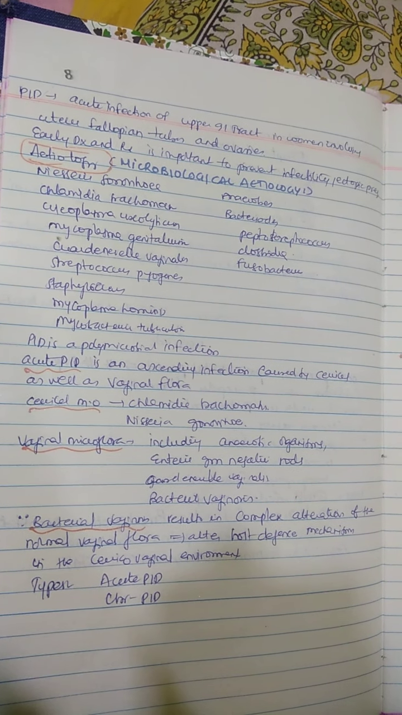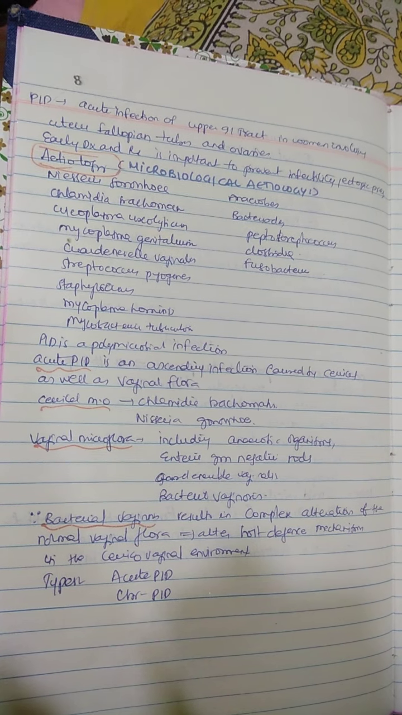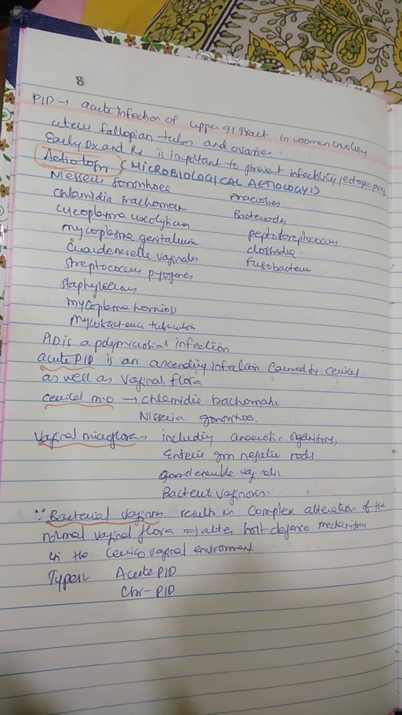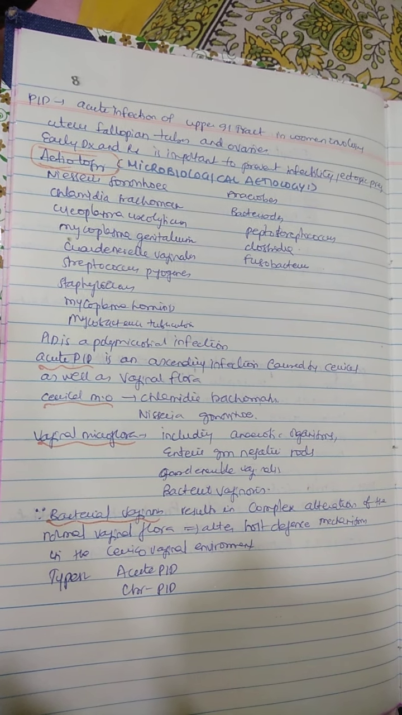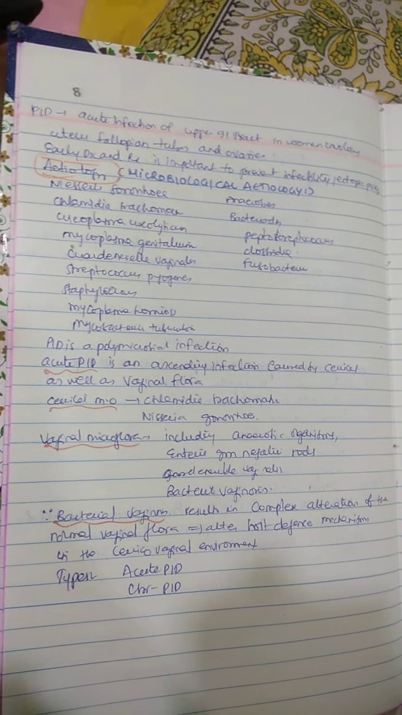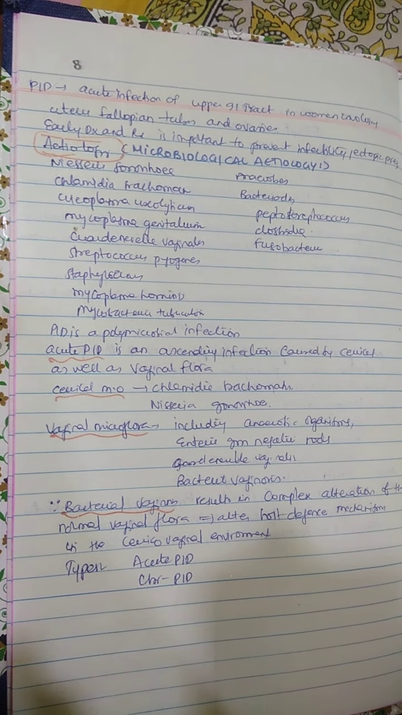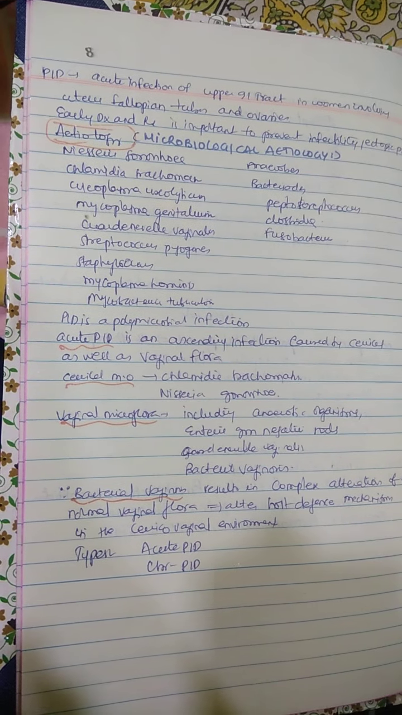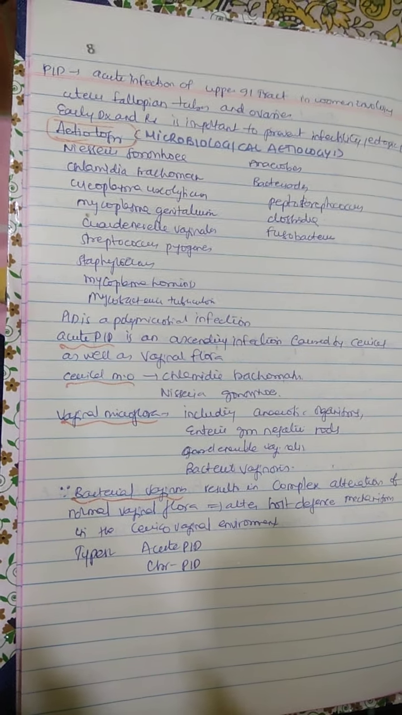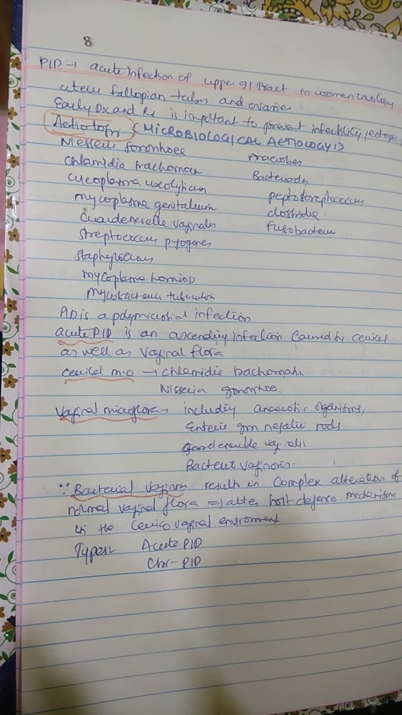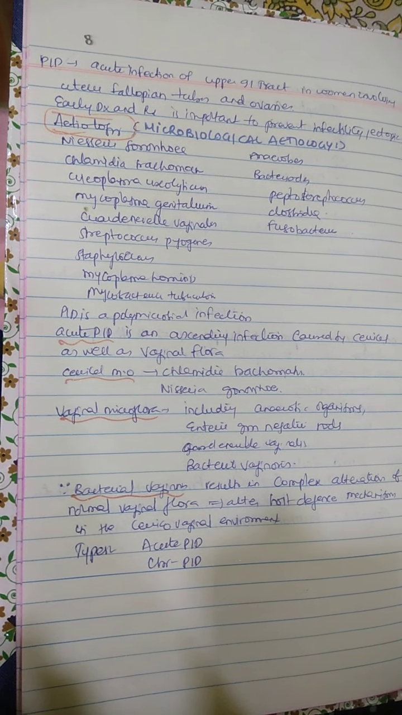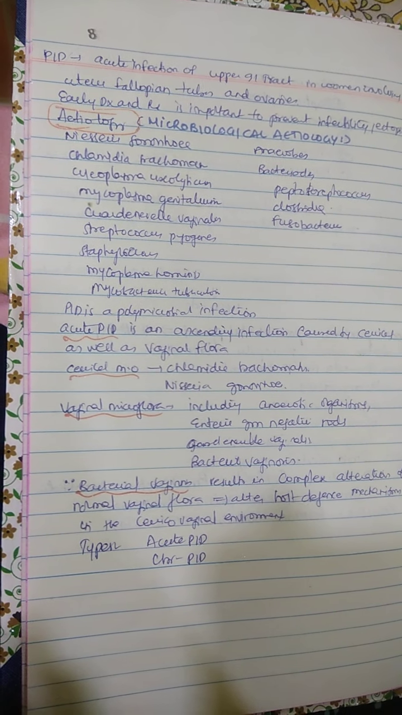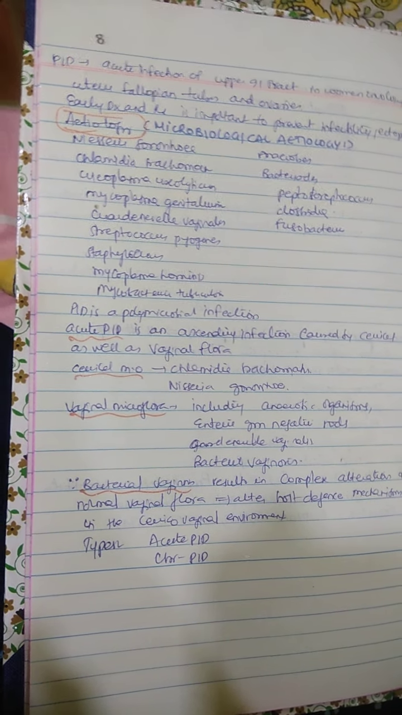Revision of PID: PID is the acute infection of the upper genital tract in women involving the uterus, fallopian tubes and ovaries. Early diagnosis and treatment is very important to prevent infertility and ectopic pregnancy. Etiology is polymicrobial, involving Neisseria gonorrhea, Chlamydia trachomatis, Ureaplasma urealyticum, Gardnerella vaginalis, Streptococcus pyogenes, Staphylococcus, Mycoplasma hominis and Mycobacterium tuberculosis, and other bacteroides, Streptococcus and clostridia, the most common being Neisseria gonorrhea and Chlamydia trachomatis.